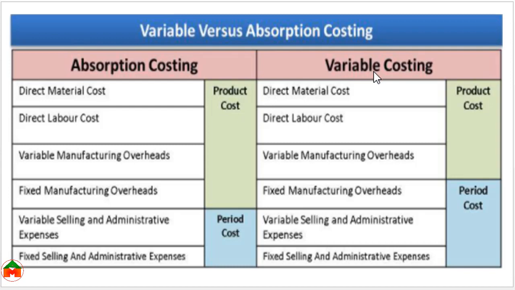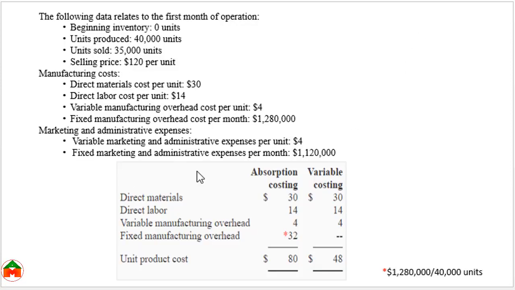In variable costing, we only show direct material, direct labor and variable manufacturing overhead as product cost. But in absorption costing, direct material, direct labor and variable manufacturing overhead plus fixed manufacturing overhead are included in product cost. Here is an example to give you a clear idea about the main difference.